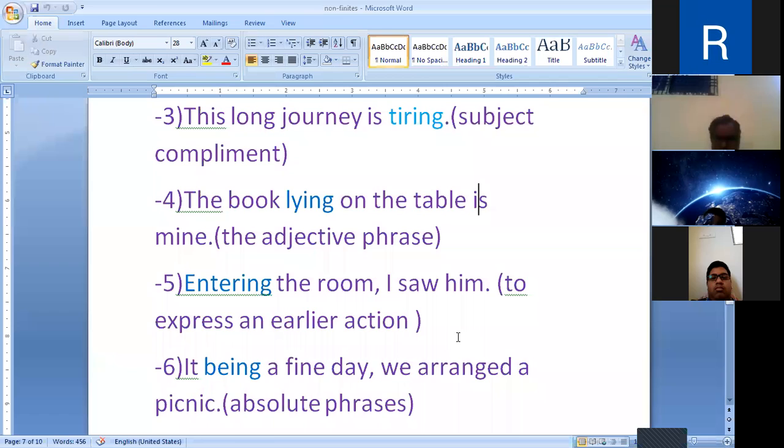Finding none in the class is the earlier action, and the next action is the teacher became angry. So to express the earlier action, the present participle finding is used. In this way, the present participle may be used to express an earlier action or one of the actions of the same subject.